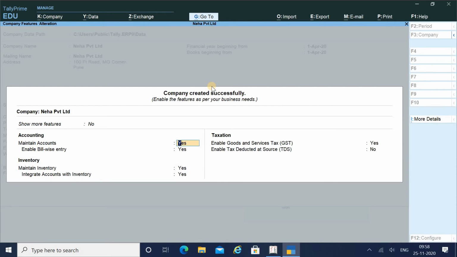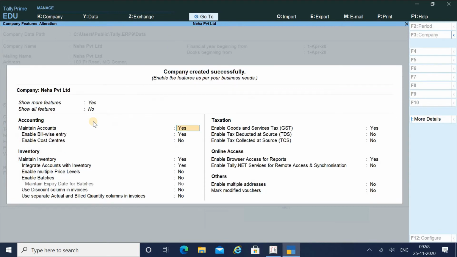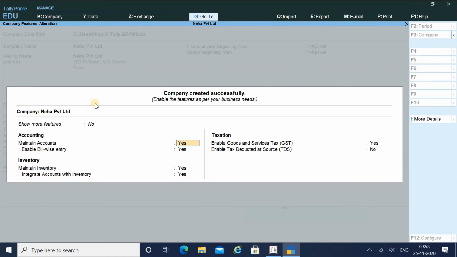Now, the next information which they are asking me for my company, Neha Private Limited, is show more features. If you say yes over here, you will get more features, and if you say no over here, you will get very fewer features. First of all, we will see the fewer features.